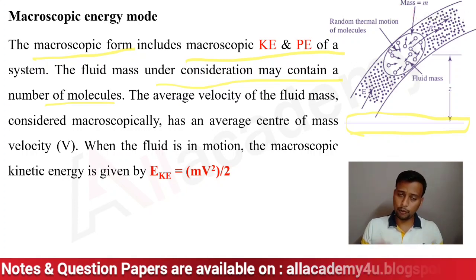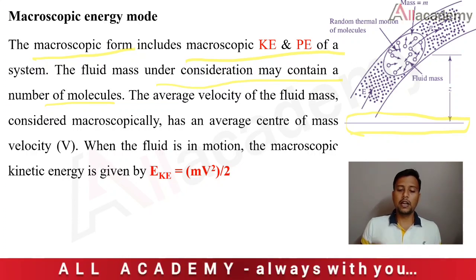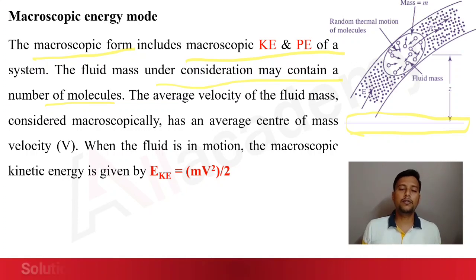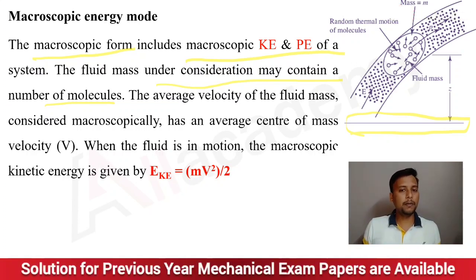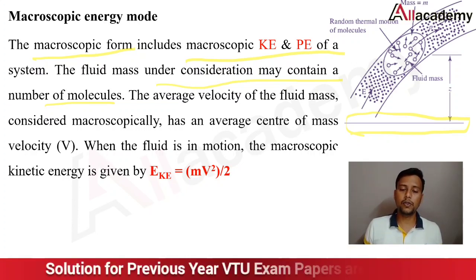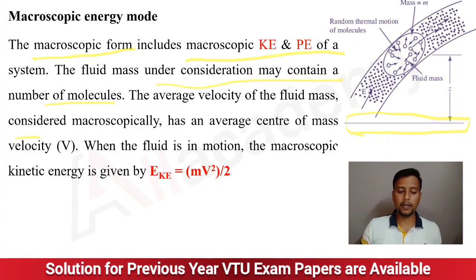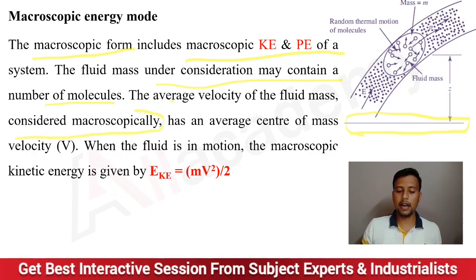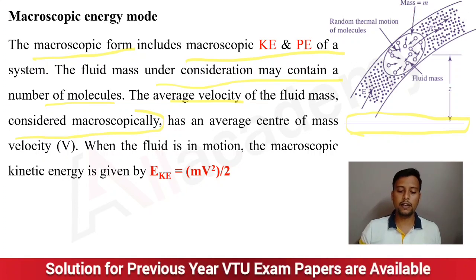We know that the fluid may contain n number of molecules. Now the average velocity of a fluid mass is considered macroscopically. Individually, it becomes very difficult to identify the velocity of each fluid particle, so we consider the average velocity. By considering it macroscopically, we consider the average velocity. The fluid has an average center of mass velocity, and because of that we have the same average velocity.